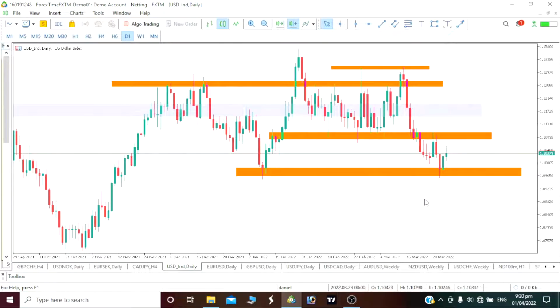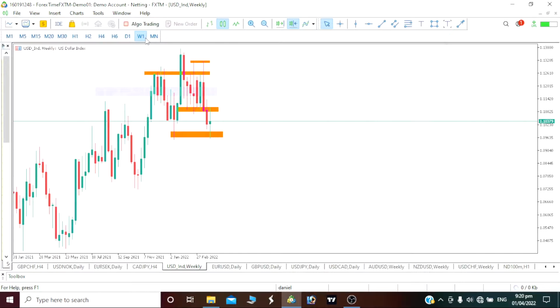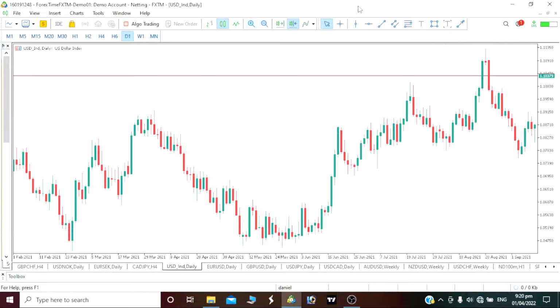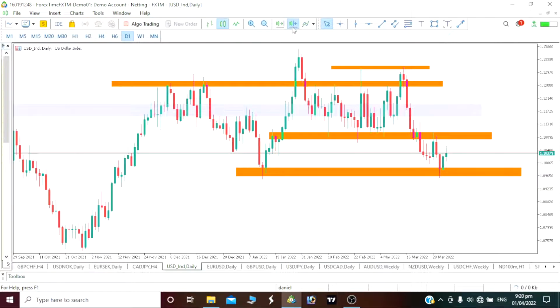Now the first one we have here is our USD index, our dollar index. As you can see, for about two weeks now our price has actually been bearish. Our price has been going down for some time now. So what do we think our price movement for this week would be? I don't see any movement other than a bearish movement on our US index.